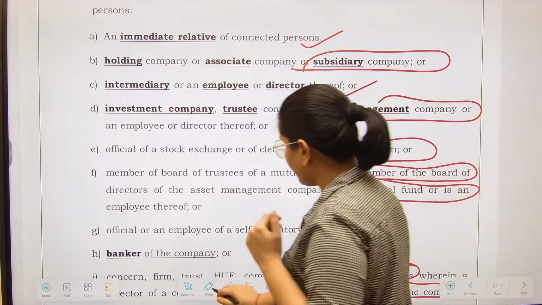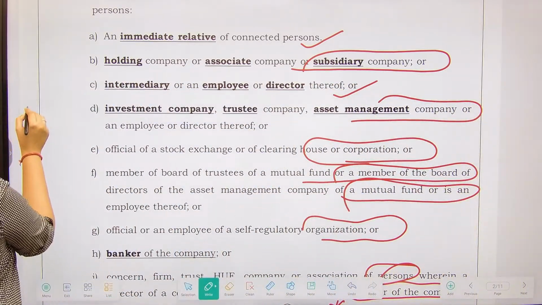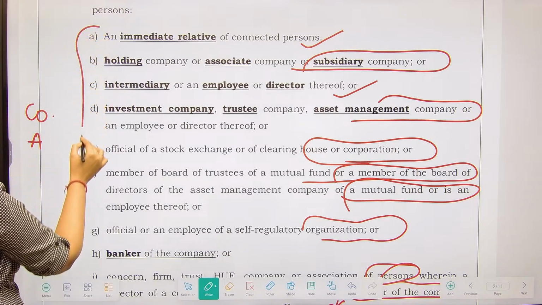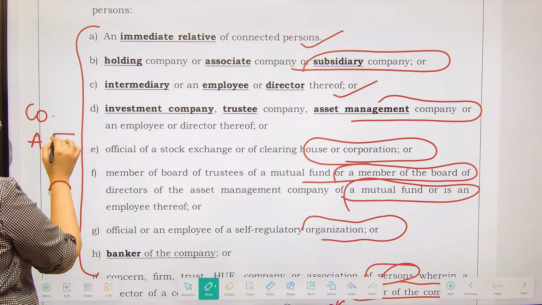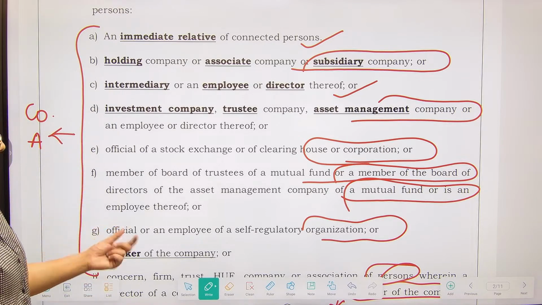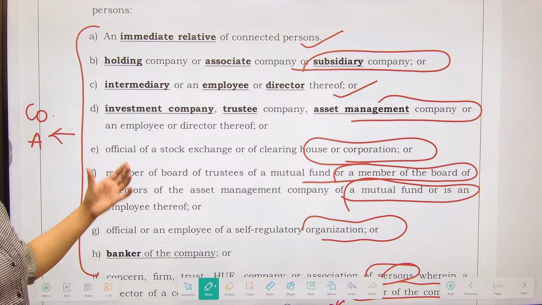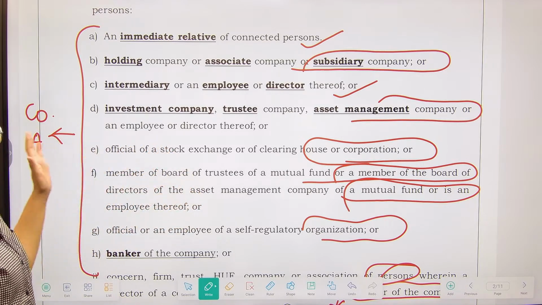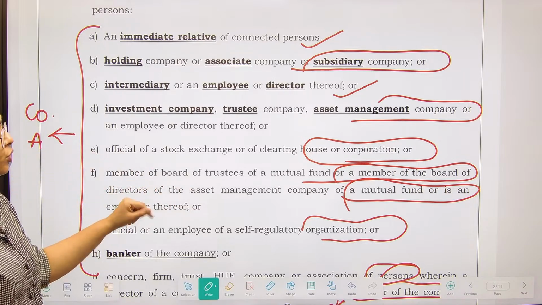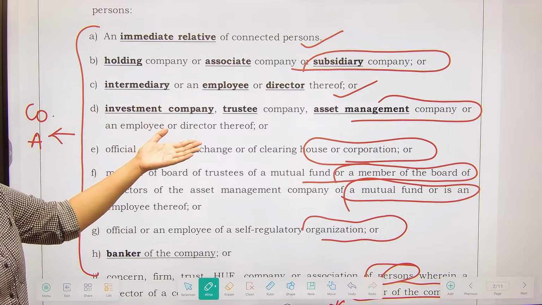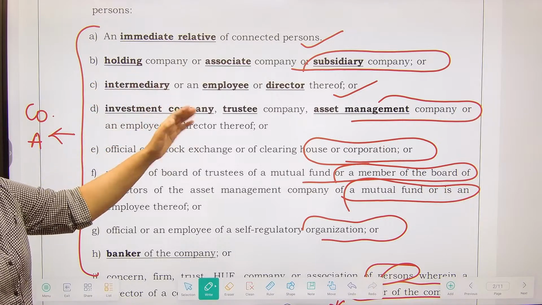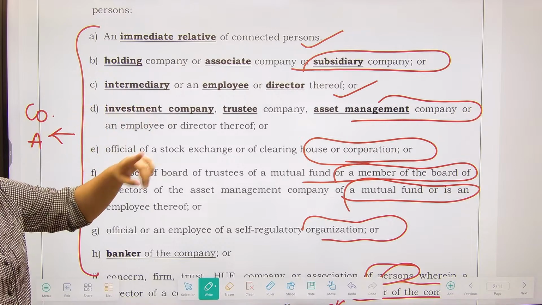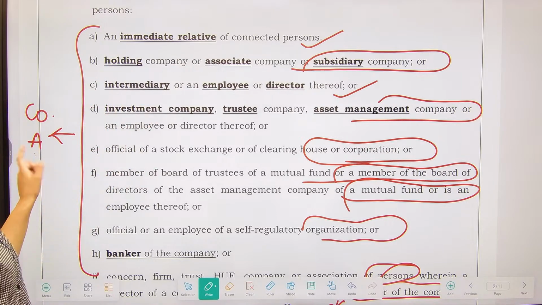So if I am talking about company A, they all will be treated as connected to the company. Why? Because either you are a banker of the company, or you are managing the assets of the company, or you are managing the funds of the company in terms of mutual funds, right? You are a trustee of the company, or you are an employee or director of the company, or you are holding an associate or subsidiary company of this company.